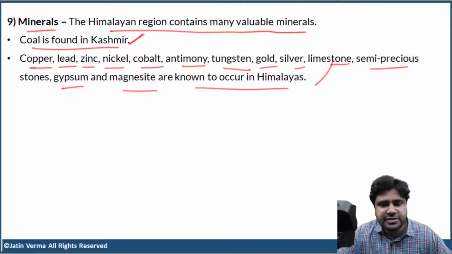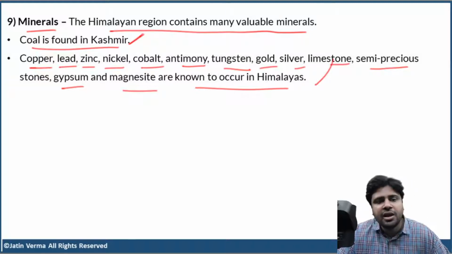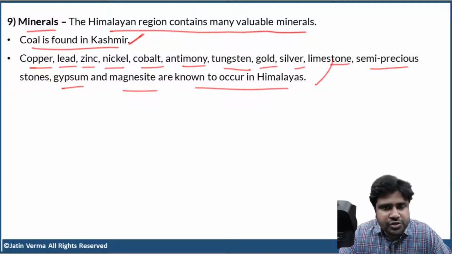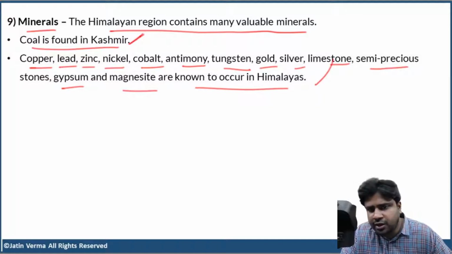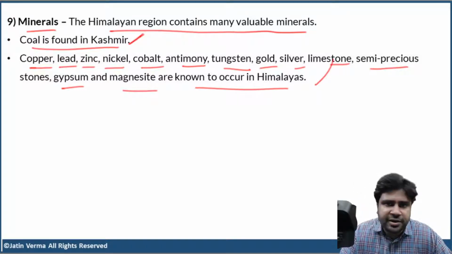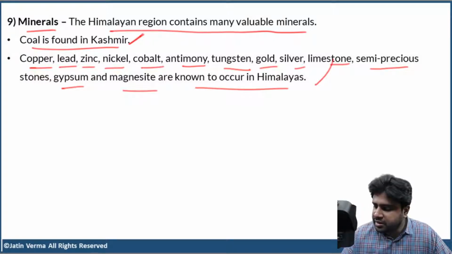So, guys, with this, I'm done with the Himalayas concept. Whatever is very important from the UPSC perspective, whatever UPSC has already asked before, and what UPSC can ask in the future, I've covered all that. And apart from this, any additional extra information will come to you when you read any standard textbook. There are so many textbooks for geography. You can read anything, it's up to you. So, with this, we are done with the Himalayas concept.